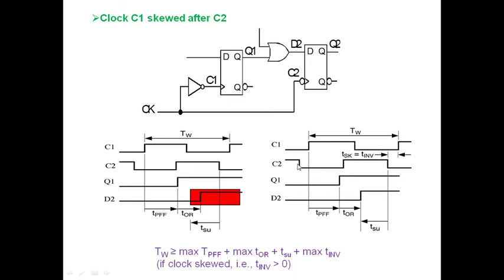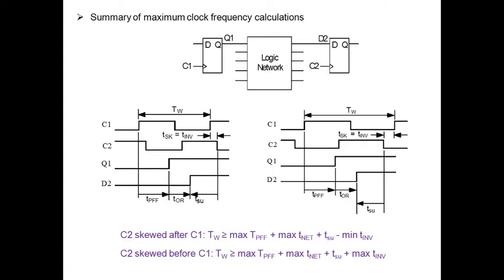So with reference to the C2 signal, the D2 data signal is represented, that is TW equal to max of TPFF plus max of TOR plus TSU plus maximum of TINV. That means whatever started earlier has to be compensated by the addition of TINV. In this way C1 gets skewed after C2.